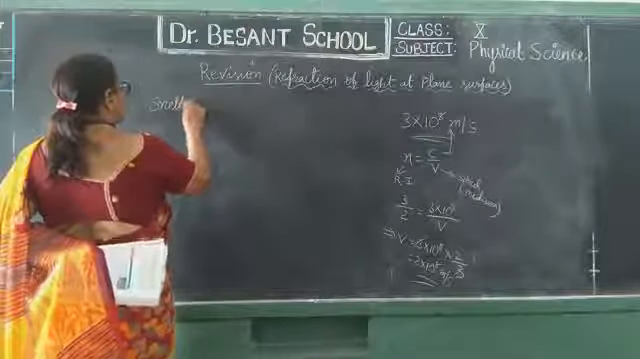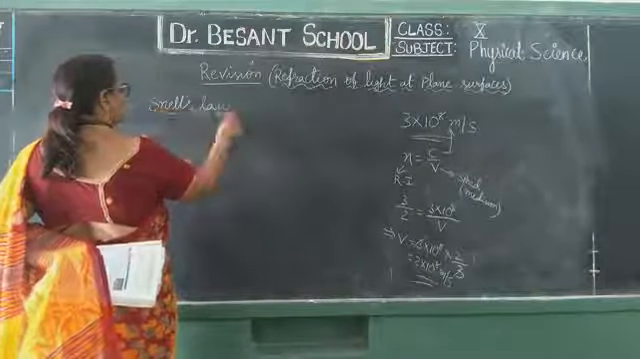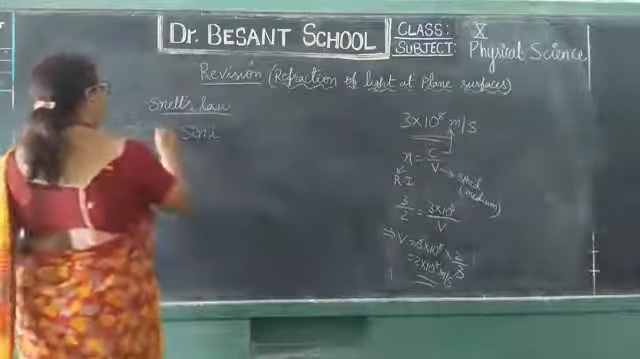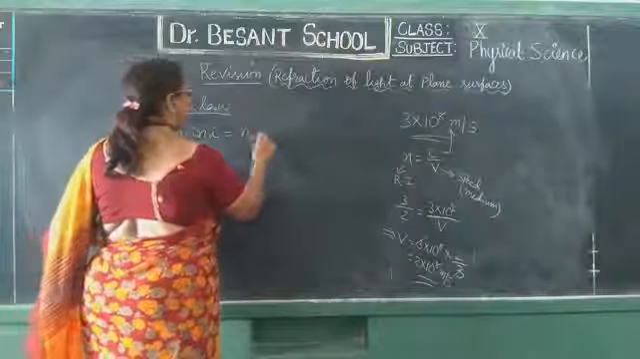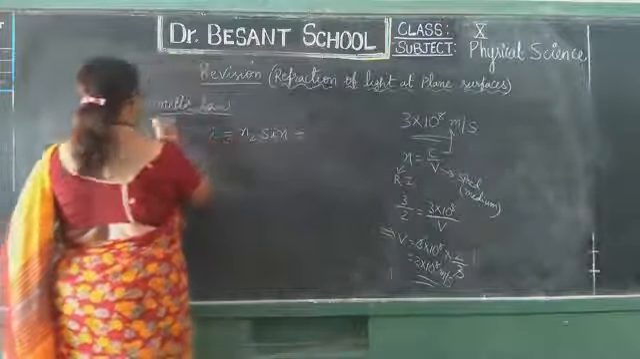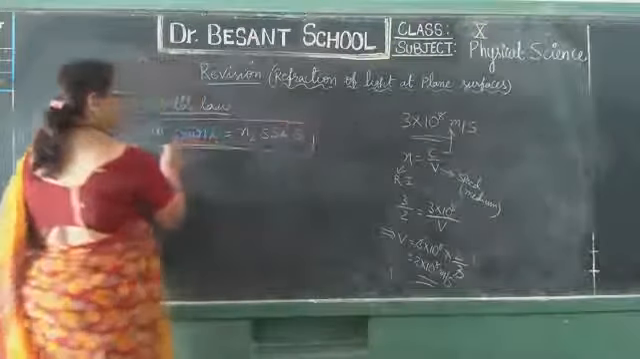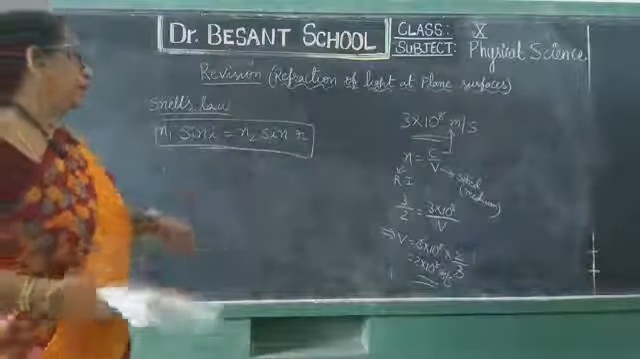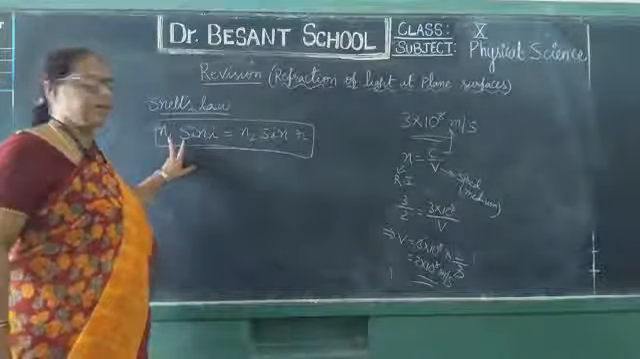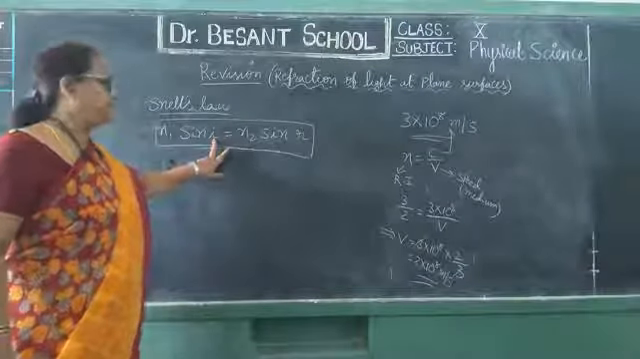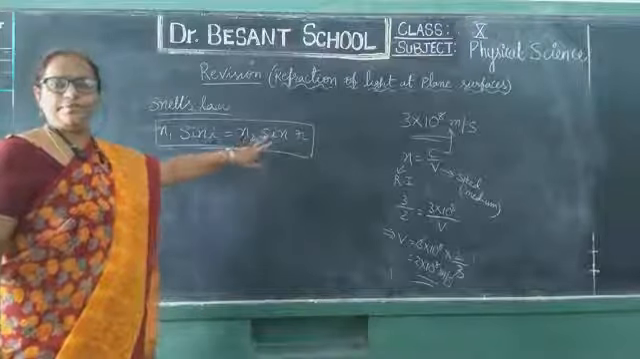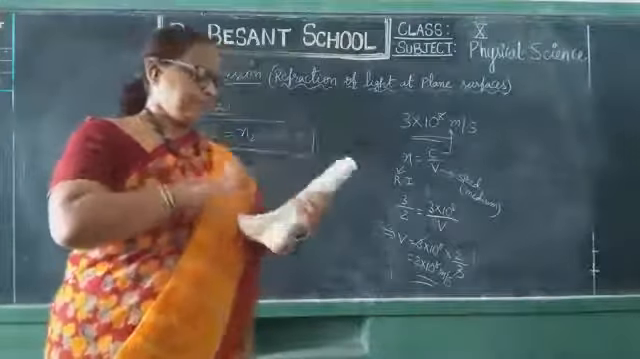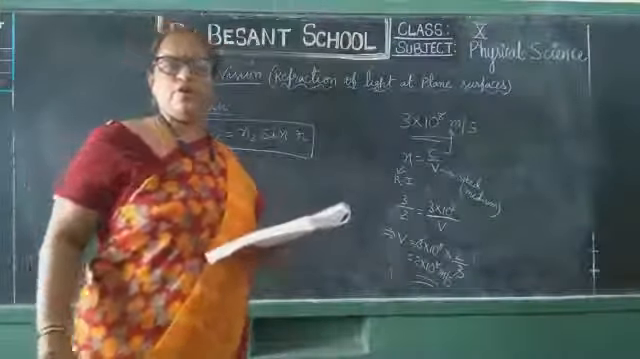The formula for Snell's law is n1 sin i equal to n2 sin r. This formula is very, very important, where n1 is the refractive index of the first medium, i is the angle of incidence, n2 is the refractive index of the second medium, and r is the angle of refraction. Clear? Okay, this is about Snell's law, no need of derivation for you to practice.